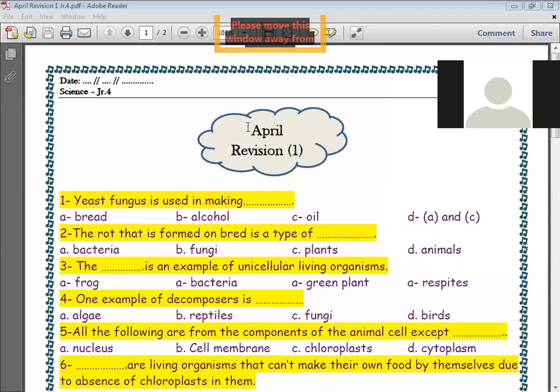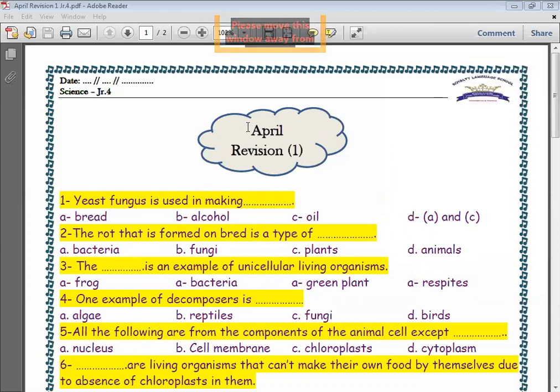Number 3, blank is an example of a unicellular living organism. Excellent, Jumana. Excellent, Hagar. Bacteria. Number 4, one example of a decomposer is, excellent, all. C, fungi. One example of a decomposer is fungi.